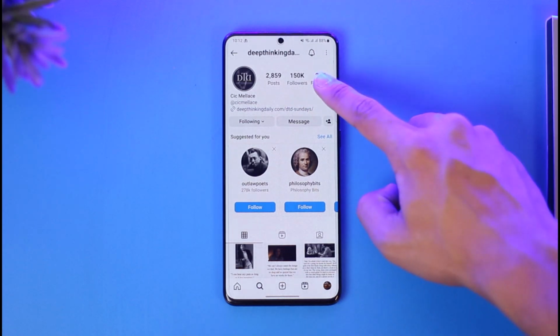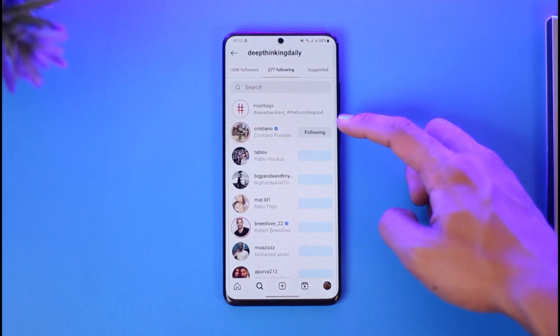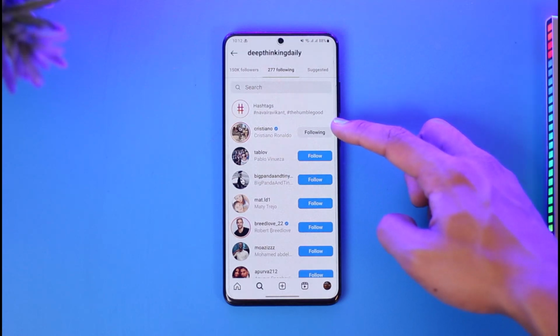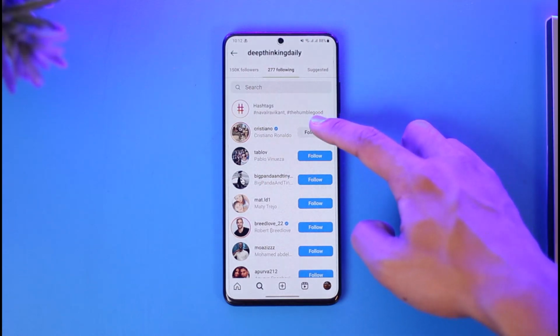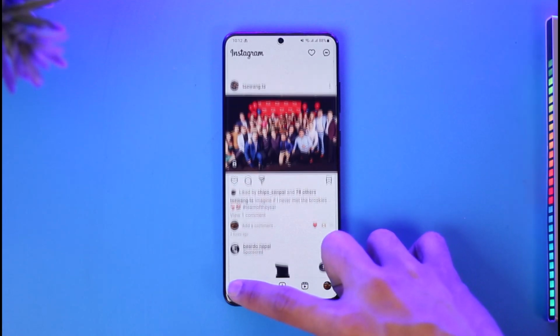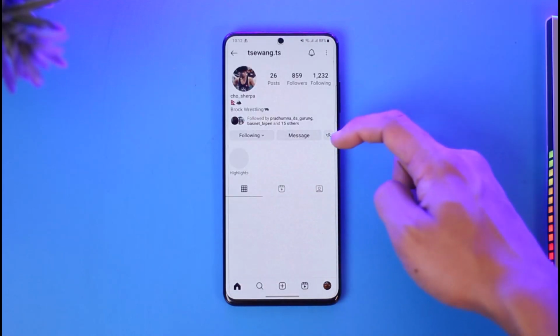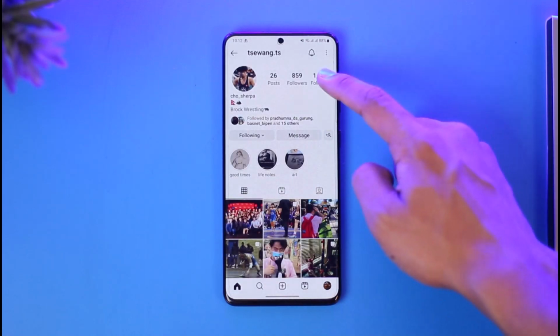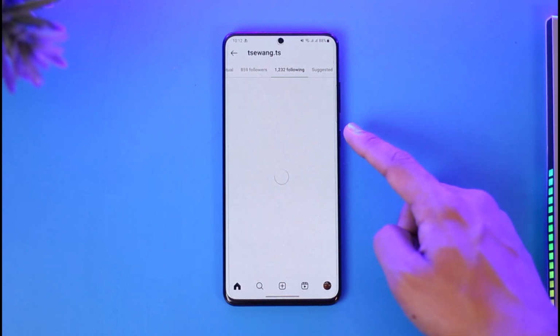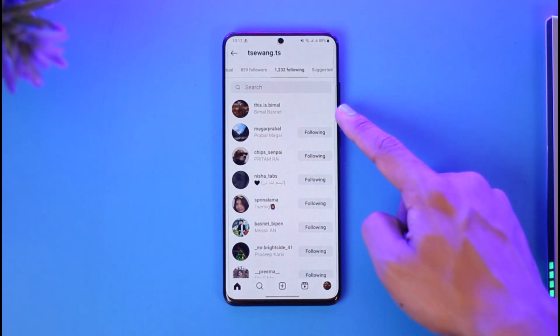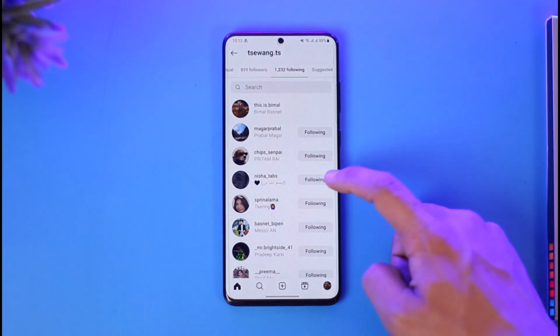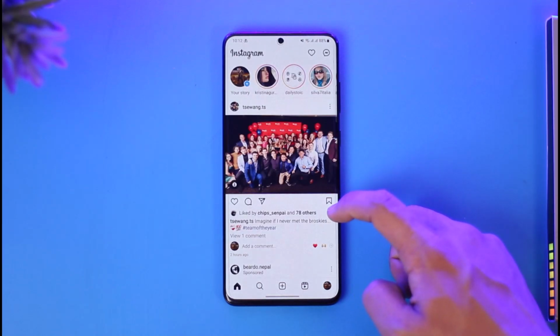when I just go to their following tab over here, you'll most likely find a name which is at the very top. If you don't find a name at the very top, it means that this person doesn't follow you. So to prove this to you, I'll just show you a profile that follows me. So this is basically a profile that follows me, right? So if I go to their following tab, it is just going to show my name on top of the following tab. As you can see over here at the very top, this is my username of my Instagram. So this is how you can figure out whether or not someone is actually following you back.